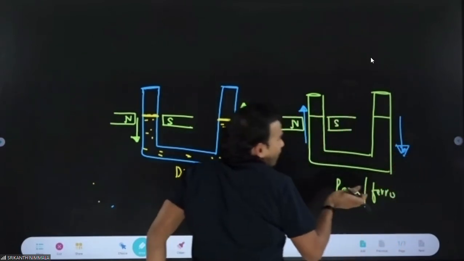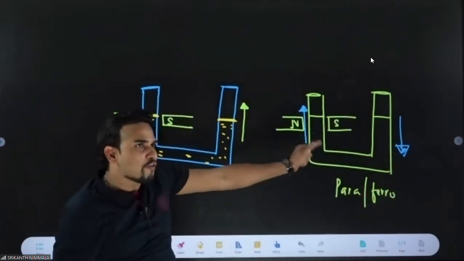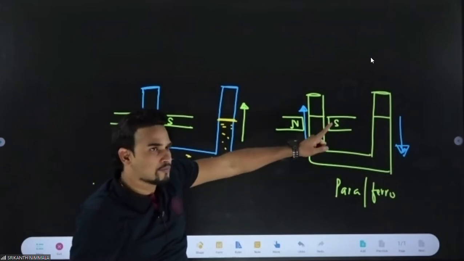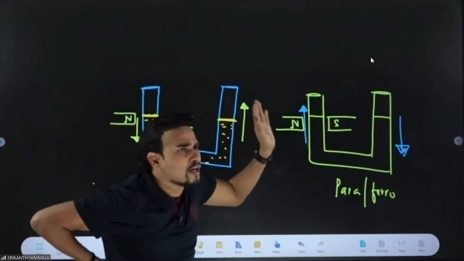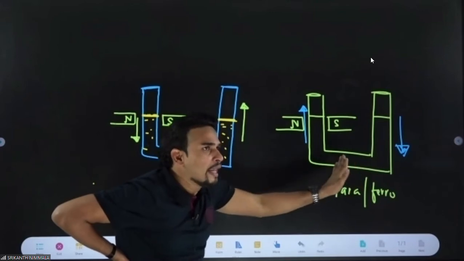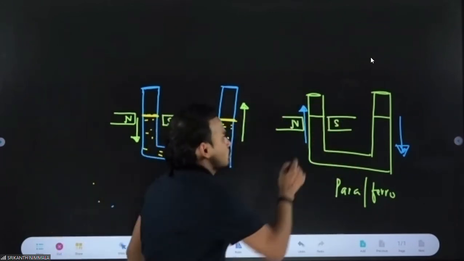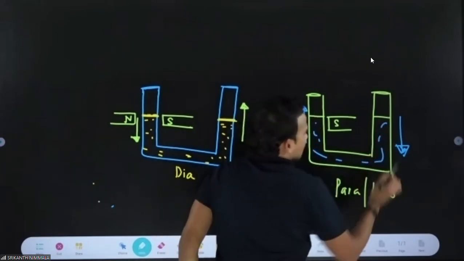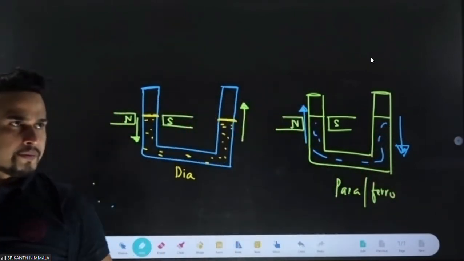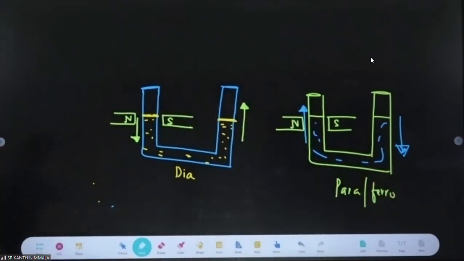For ferro, the rise will be more, because ferro will suffer more attraction. So the rise will be more for ferro, less for para. But for both of them, it will be a rise. You can draw this situation. Everyone understood? Yeah, okay, very good.